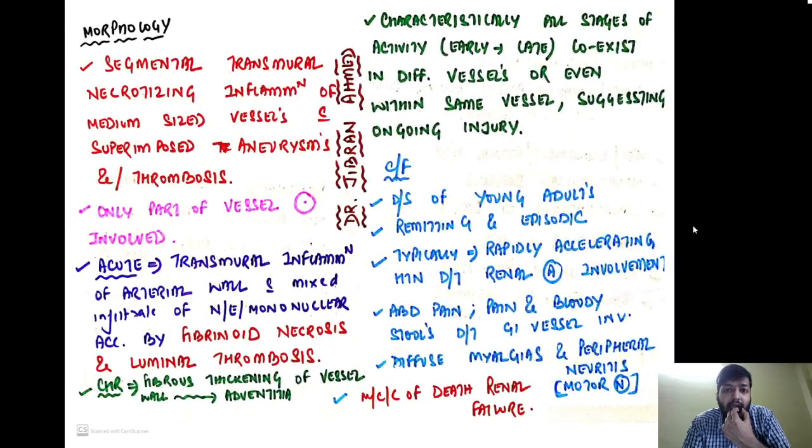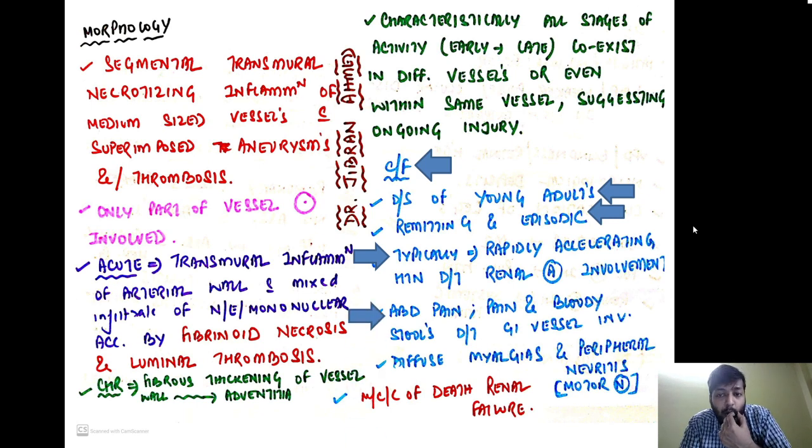Okay, now clinically it's a disease of younger adults. It is remitting and episodic. Typically, it presents with rapidly accelerating hypertension because of renal artery involvement, abdominal pain and bloody stools because of GI vessel involvement, diffuse muscle pain, that is myalgias, and peripheral neuritis because of motor nerve involvement.